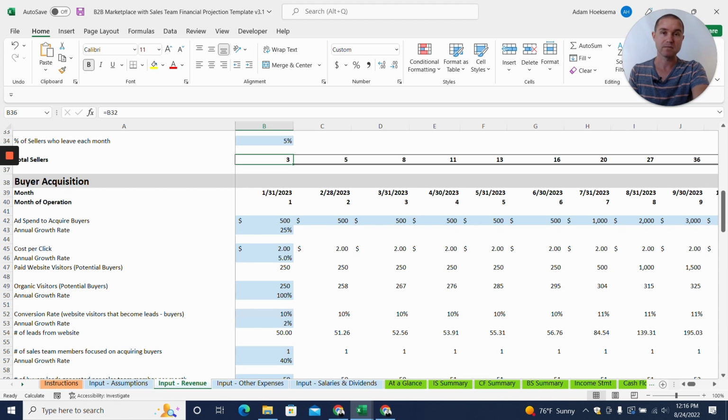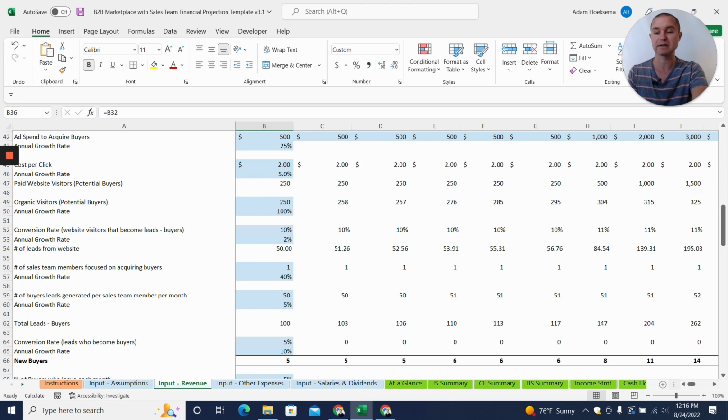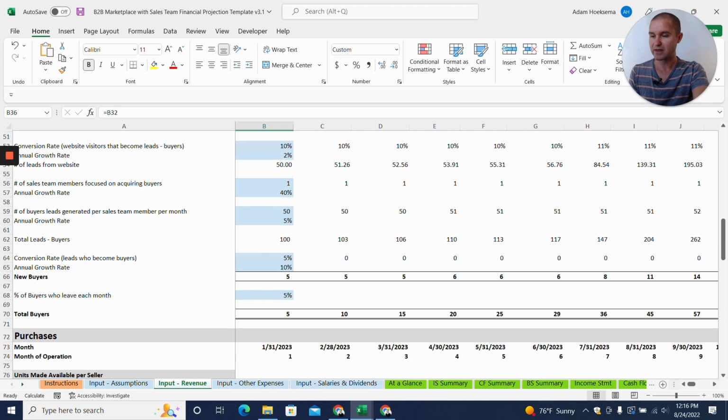And we could do some advertising to try to get hospital networks on board on the platform, but most likely we're going to need a sales team to go out and build relationships with those hospital administrators and convince them to come on the platform and buy through us. And so we'll have that same logic, some leads, conversion rate, that sort of thing that will give us a number of new buyers and total buyers on the platform.